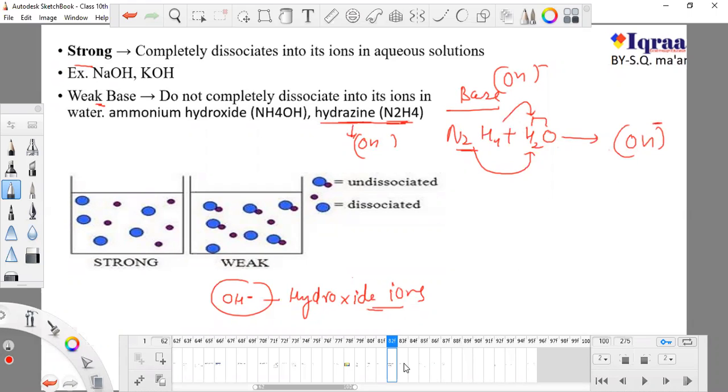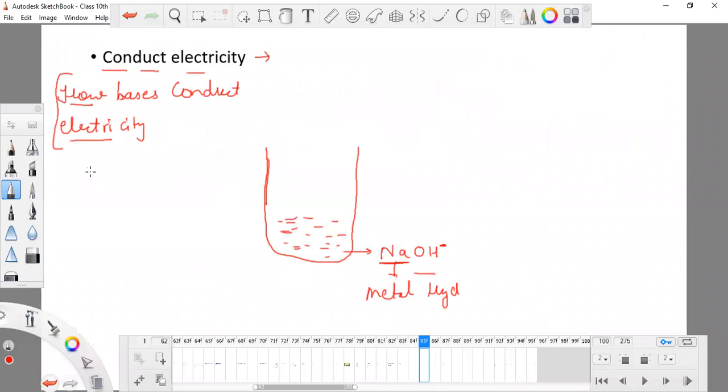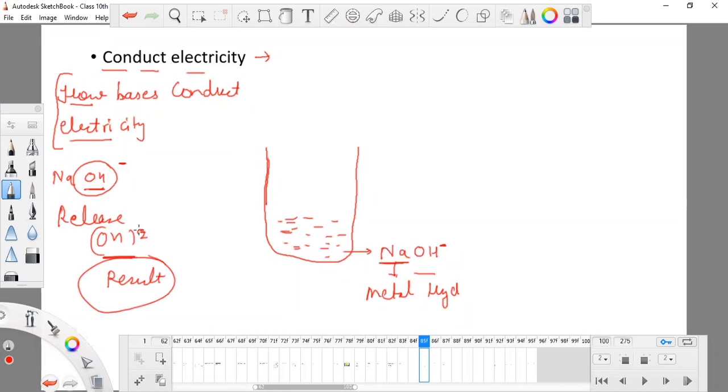So the basic property of a base is that either it contains hydroxide ion to release, okay, releasing is more important, or it can make water release it. Everything I need is the release of hydroxide ion in my result. If I get hydroxide ion, either released by itself or by making water release it, then I would say that this is a base.